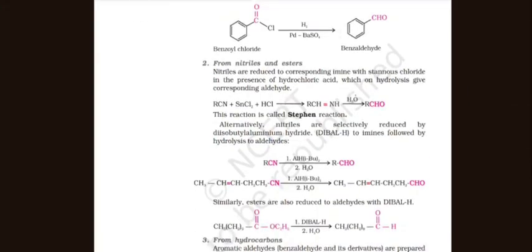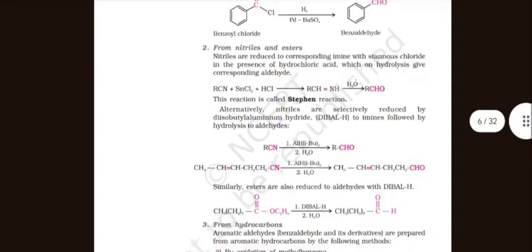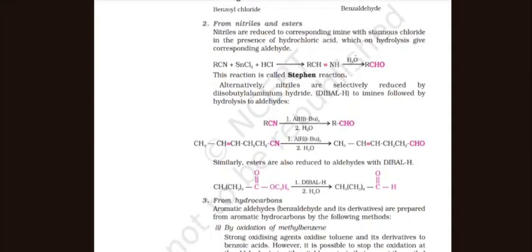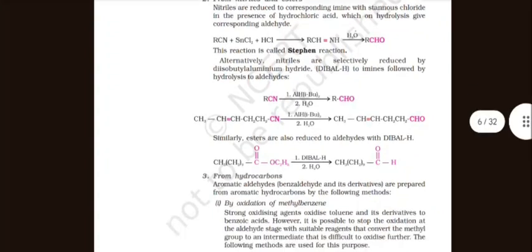From nitriles and esters. Nitriles are reduced to the corresponding imine with stannous chloride in the presence of hydrochloric acid, which on hydrolysis gives the corresponding aldehyde. RCN with SnCl2 and HCl gives RCH=NH, which reacts with H3O+ to give RCHO. This reaction is called the Stephen reaction.